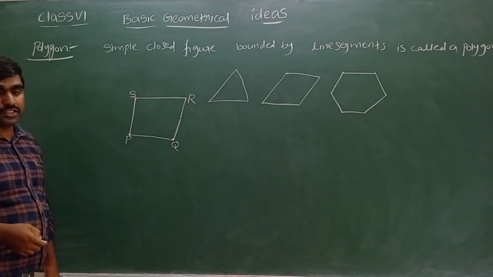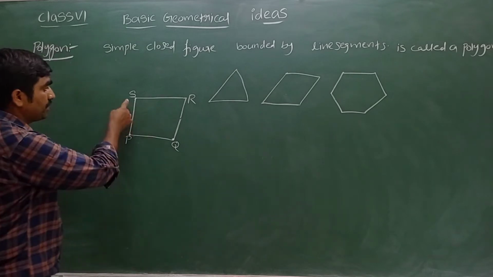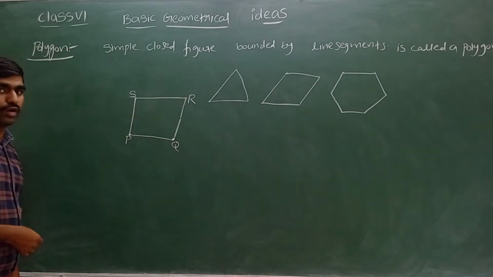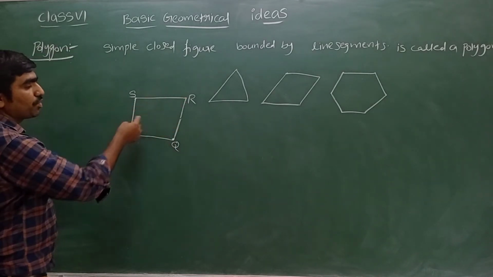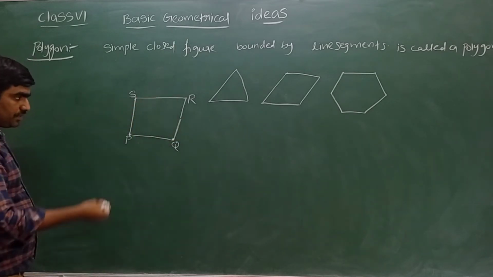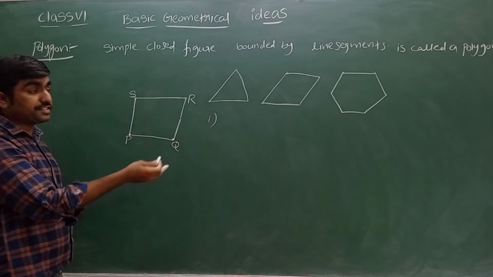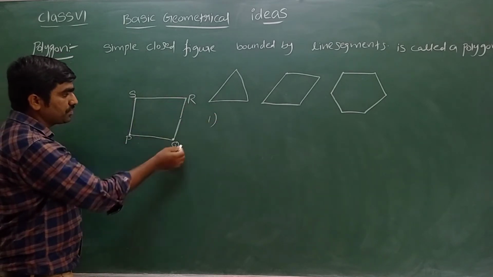We are taking how many line segments? We are taking 4 line segments. After forming a polygon, these line segments are called sides. Line segments become sides only after forming the closed figure.